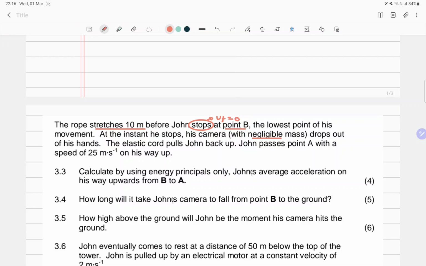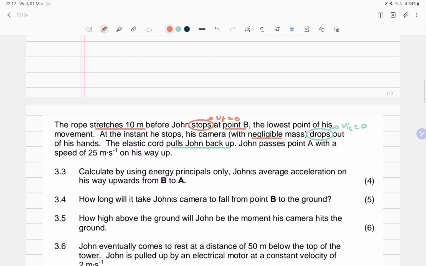But now here's another thing. How is this thing leaving him? It's dropping. If it drops, it means the initial velocity of the camera is 0 as well. So these are some of the things you want to make sure you put into perspective. Then the elastic cord pulls John up, so it means it's applying a force on John.